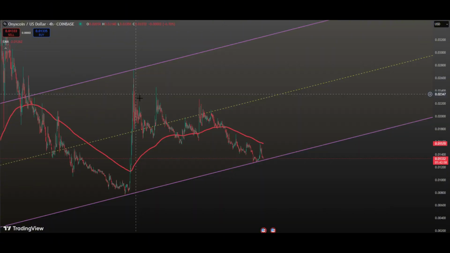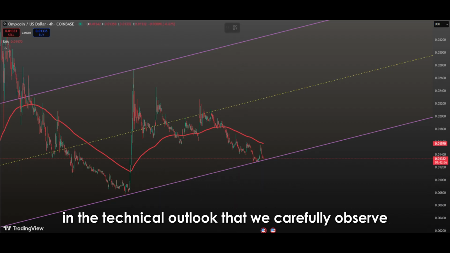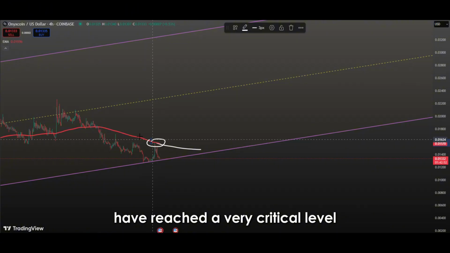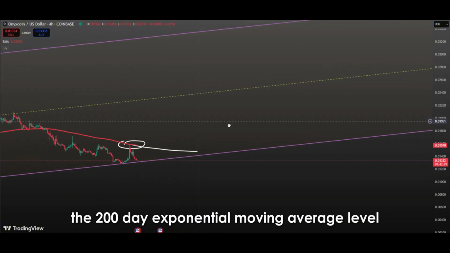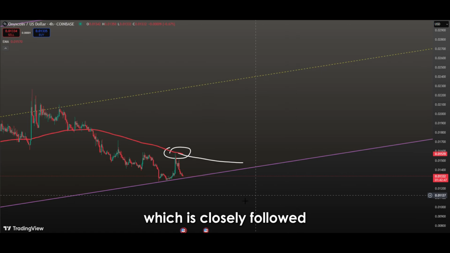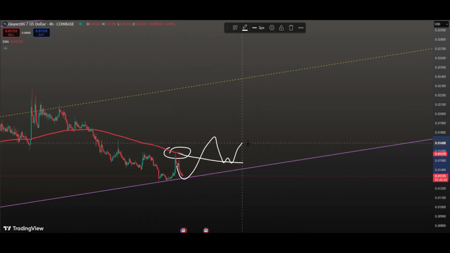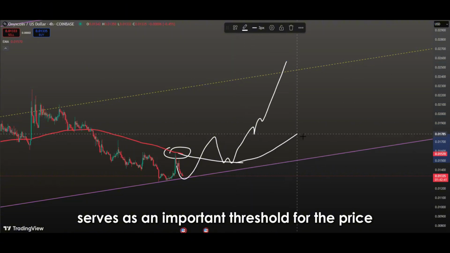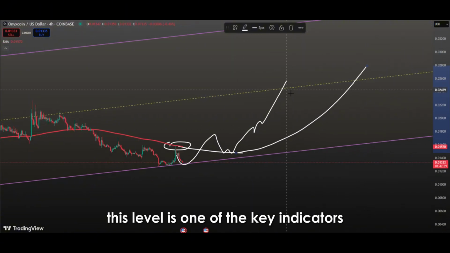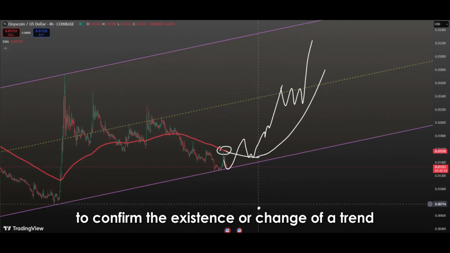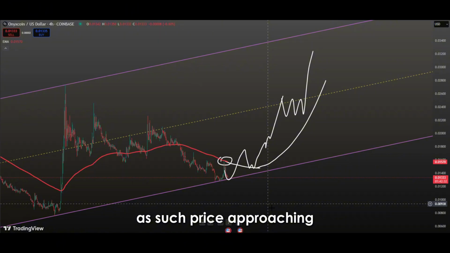a new upward trend. In the technical outlook that we carefully observe in the chart, it is noticeable that the price movements have reached a very critical level. The 200-day exponential moving average level, which is closely followed especially by long-term traders and major market participants, currently serves as an important threshold for the price. This level is one of the key indicators often used in technical analysis to confirm the existence or change of a trend. As such, price approaching or testing the 200 EMA should always be watched carefully.